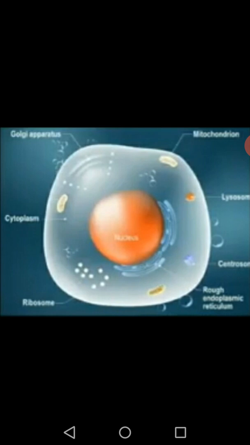When we were learning about the cell, that was the first step. The second step is tissue. Before that, children, you know what a cell is. So now the question arises: many cells are required for an organism to live. We know that each organism is made up of cells.